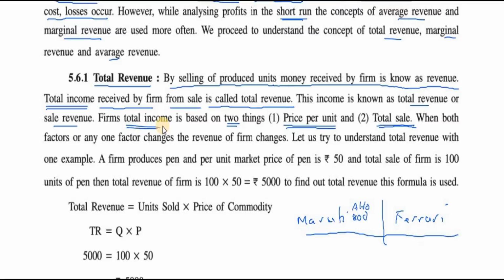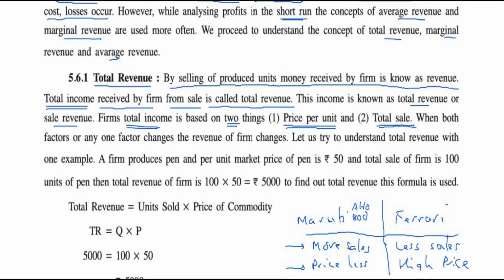Both companies want to make profit, but they have a different approach. Maruti will go for more sales, because its price is less. It will try to sell cheaper and more products to earn more revenue. Ferrari will go for less sales, very limited, but at a very high price.